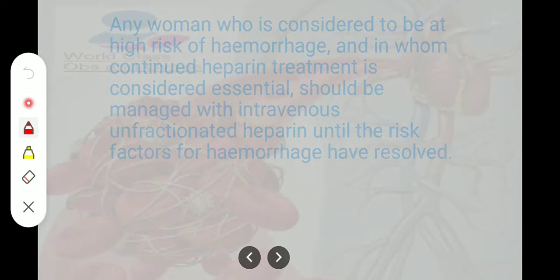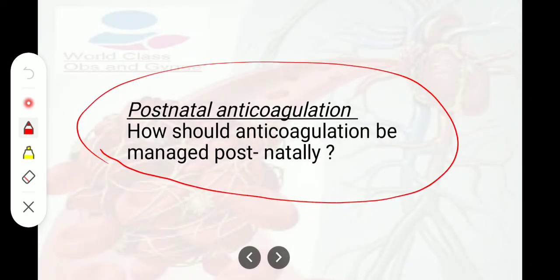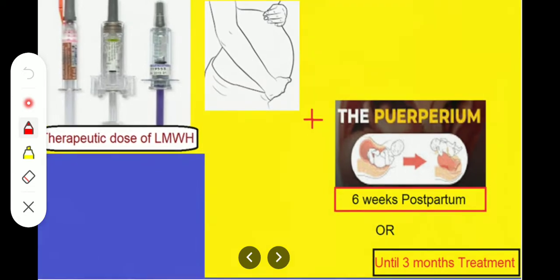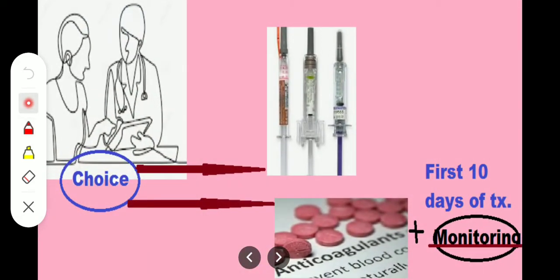Now, postnatal anticoagulation. How should anticoagulation be managed postnatally? Therapeutic dose of low molecular weight heparin in pregnancy should be continued for 6 weeks postpartum or until 3 months of treatment have been given. The choice depends upon the patient as well. We should discuss with the patient, and for the first 10 days of anticoagulation, we have to do proper monitoring.